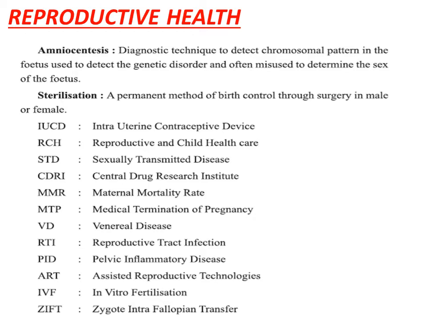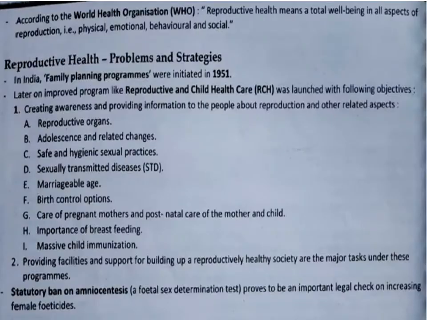We have to talk about MTP also, the medical termination of pregnancy, which is only considered in the legal aspect. We will talk about venereal diseases and sexual reproductive diseases also, and different techniques which assist in reproduction. So this is all we are going to talk about in detail.